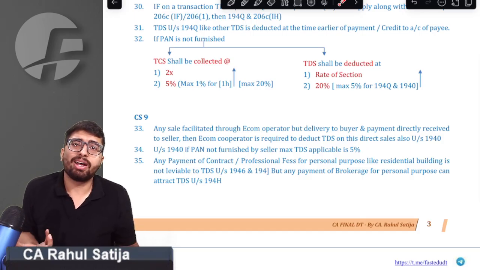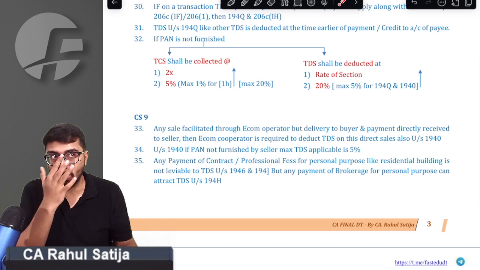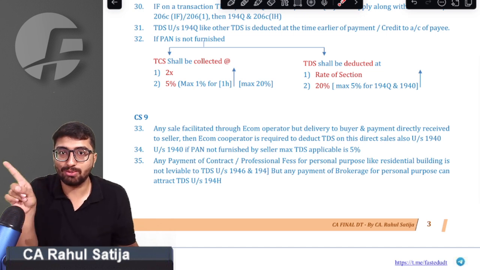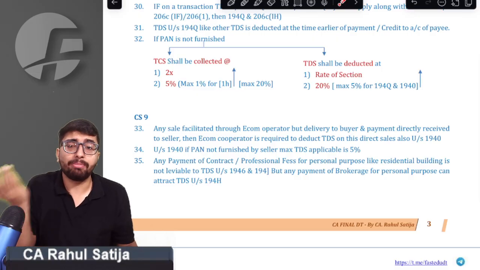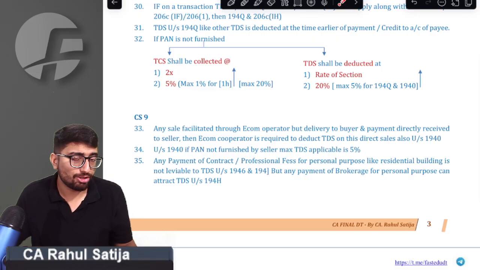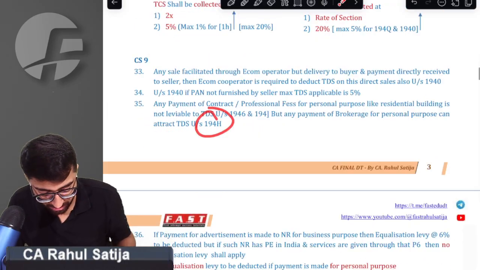I am mandatorily required to deduct TDS if my turnover exceeds 1 crore, whether I am taking it for personal purpose or for commercial purpose. That is irrelevant for 194H. Sir, we got that point.